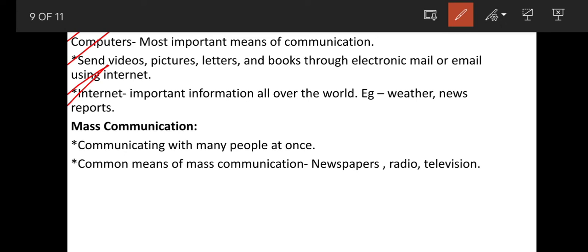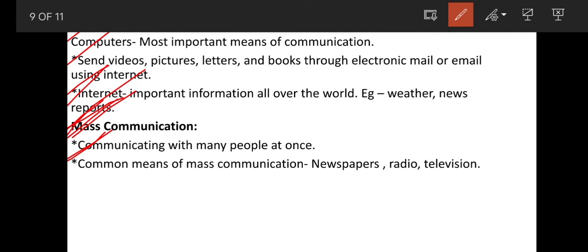Next, we will discuss mass communication. Mobile phones, computers, tablets, these are modern means of communication which we can use for personal communication. Now we will discuss mass communication. What do you mean by mass communication? Communicating with many people at once. So, together we can give the same information to different people, to large number of people. That is known as mass communication.